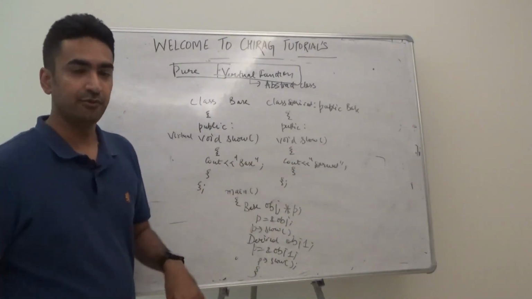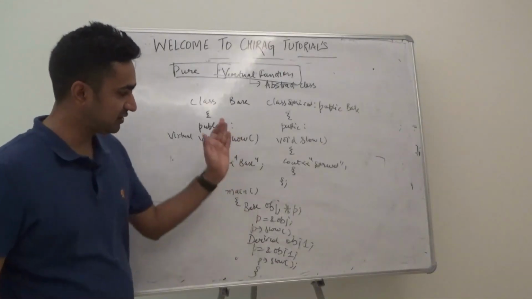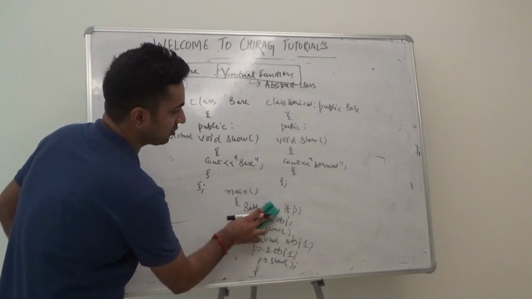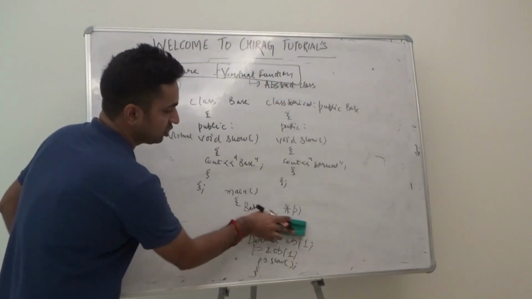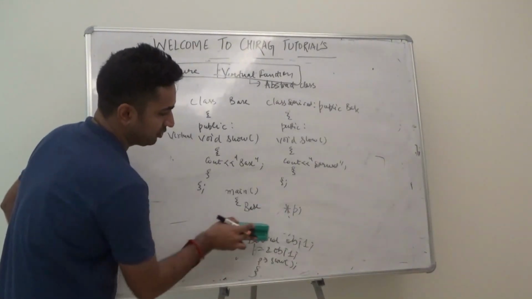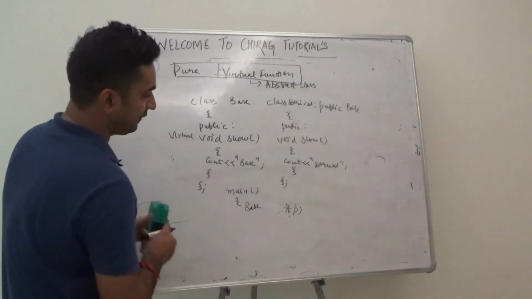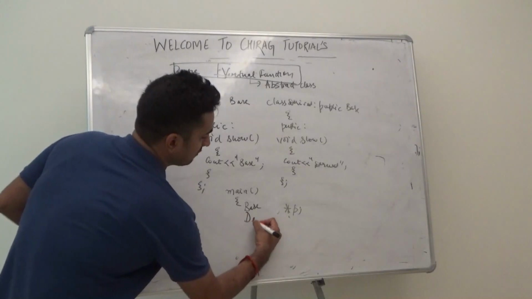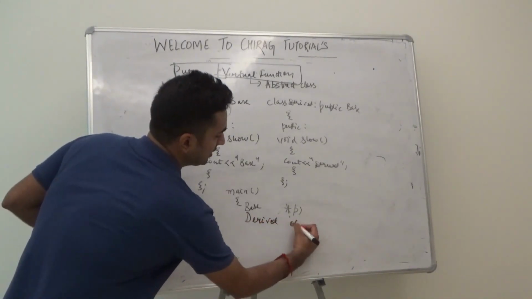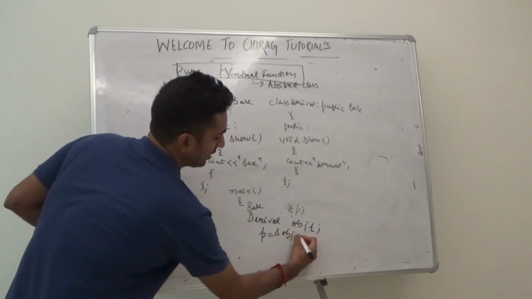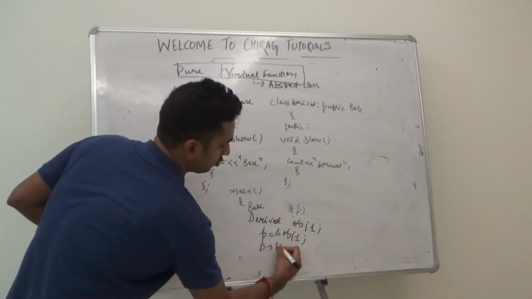So how do we have to do it? Similar to the previous video, we have done the same thing, but over here the base class object does not get created. So over here p arrow show should not work. Right, now we are left with the derived class object. So we are writing derived obj1, and p is pointing to obj1, and we are writing p arrow show.